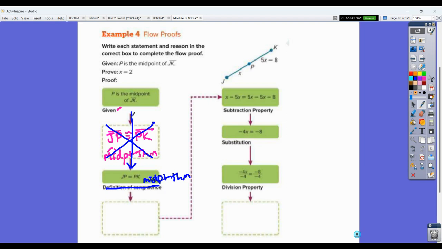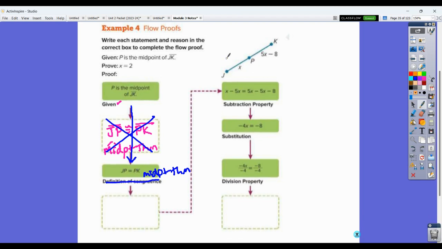Okay. And most of you are going to make this step. So that's why I'm going to cross that out and show that to you guys. Okay. So we can go straight from midpoint to, I need to say that they're equal to each other in this case. And I need to say they're equal because I'm going to be using their measurements. Okay. So the next thing that I want to say here is that, so let's see what else we're given.